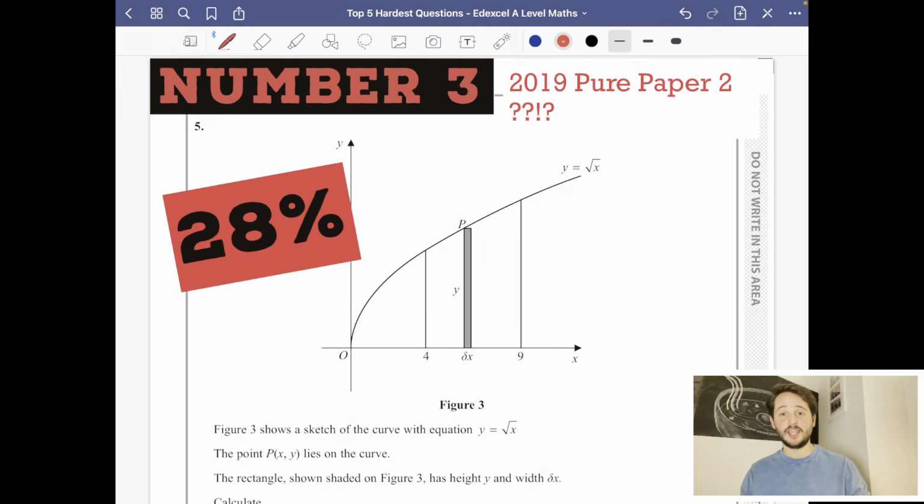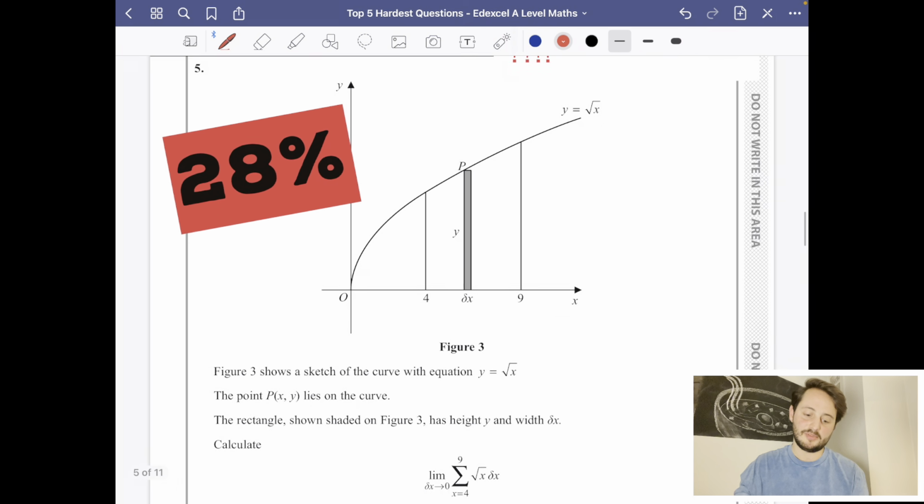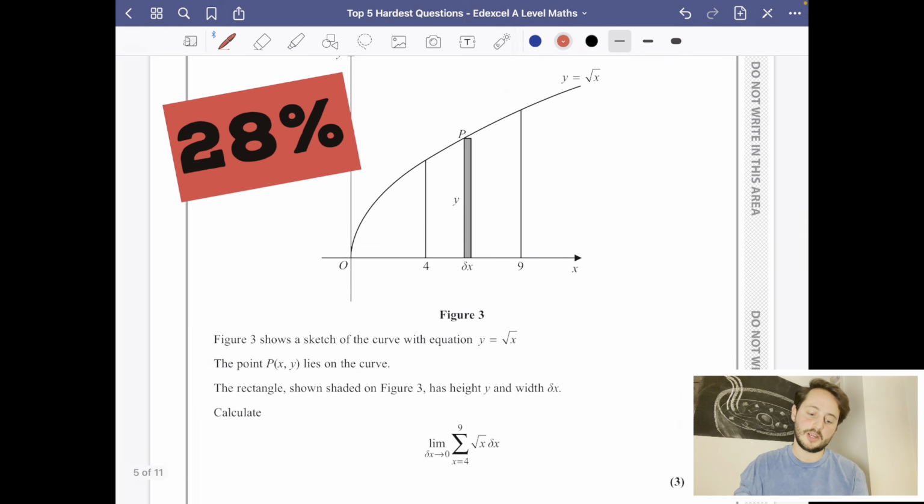Okay, in at number 3 is this really horrible question. And I remember my students coming out of the exam hall after they'd taken this one, and some of them were in tears because they just had no idea what this question was about. So it was from the 2019 Pure Paper 2, and I haven't even told you what the topic is because that's the big trick with this question. Only 28% of marks on this 3 marker were actually scored.